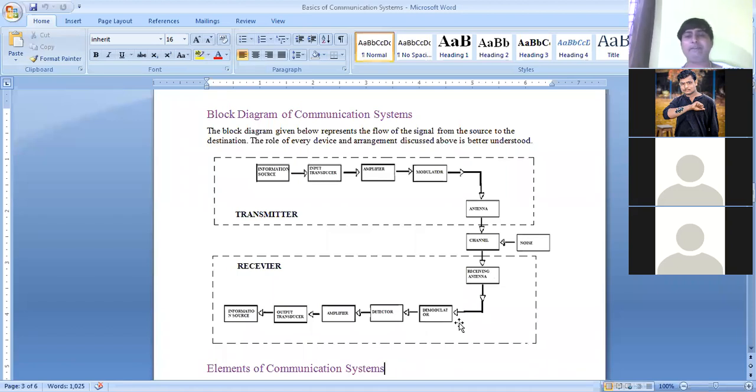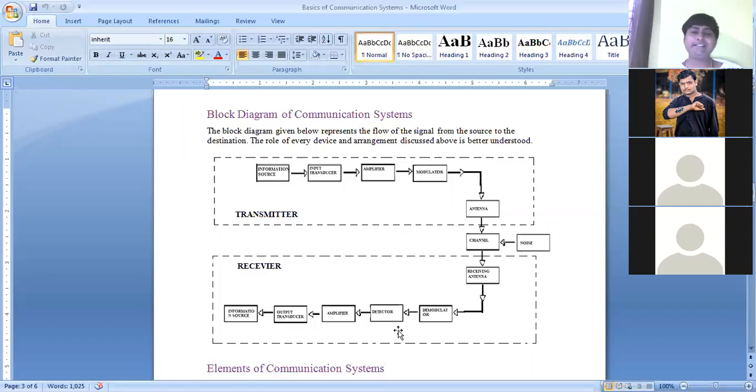That means, if for example we have used the amplitude modulation process, then this demodulator will separate the carrier signal and the information signal. So demodulator is a device which performs the demodulation action. As I told, in modulation your information signal is added with the carrier. Now in the process of demodulation, your carrier will be separated and the information signal will be separated.